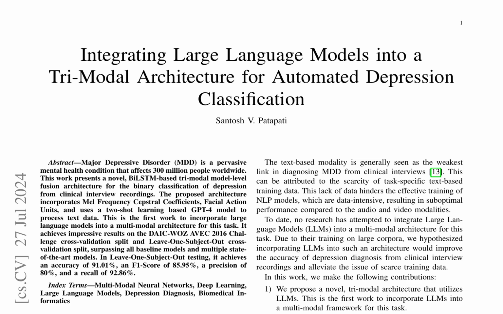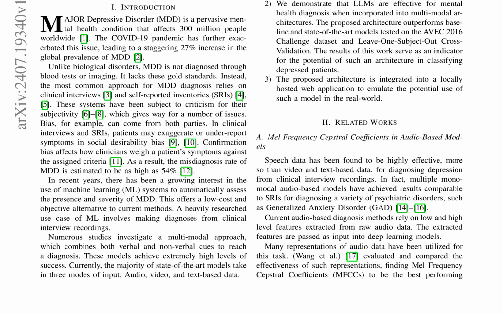clinical interview recordings. The architecture utilizes Mel Frequency Cepstral Coefficients, MFCCs, facial action units, FAUs, and a two-shot learning-based GPT-4 model to process text data. MFCCs provide a compact representation of human perception of sound, allowing for the low-level representation of timbre, pitch, and rhythm. FAUs, a low-level representation of facial muscle movements, are effective for affective computing tasks.